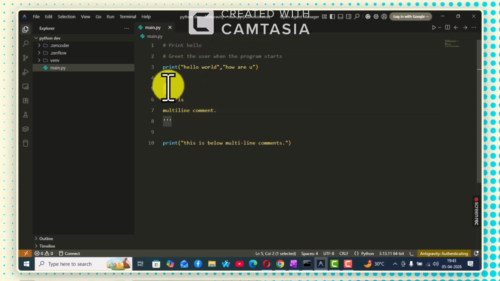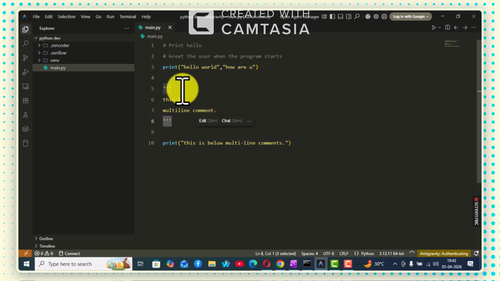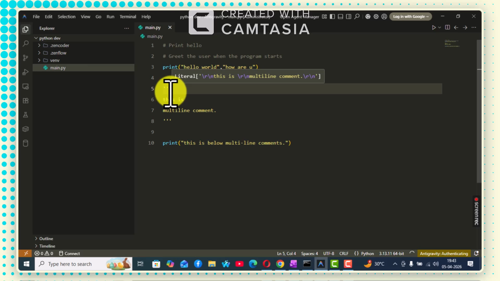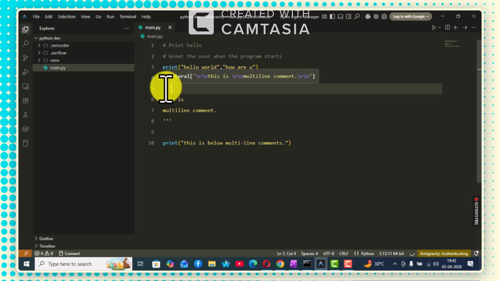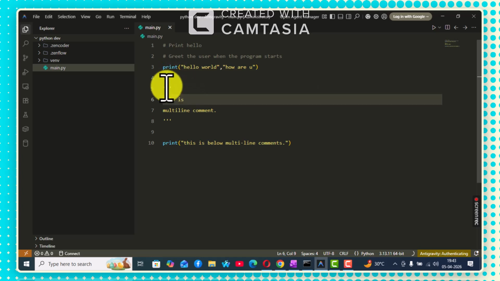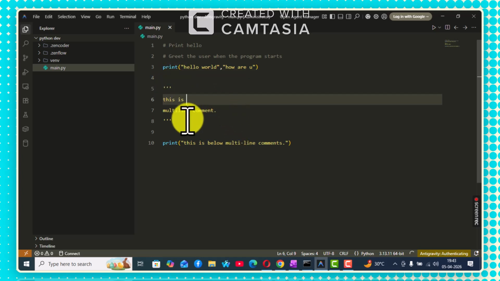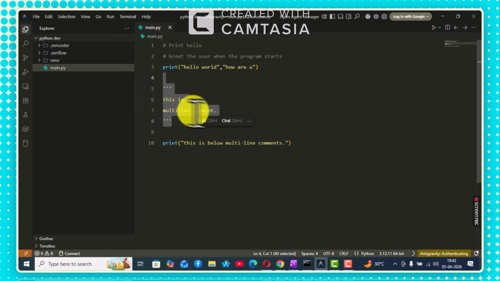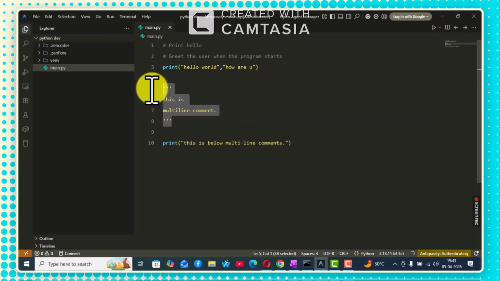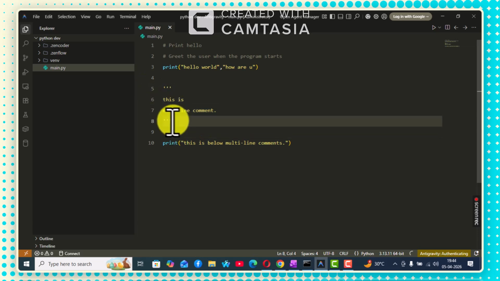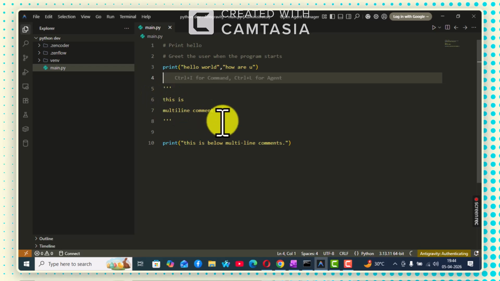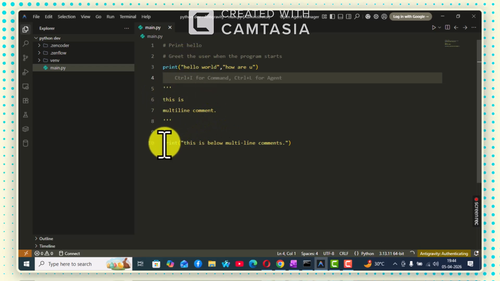A multi-line comment we can write like this using three quotes, and we can write a multi-line comment. It's a literal. This is a multi-line comment. It mentions it also when you hover over it. But actually this is only a string, a string without any reference, so our compiler will delete it. For writing a multi-line comment, Python doesn't have any built-in, so we write using this. So this is one thing.